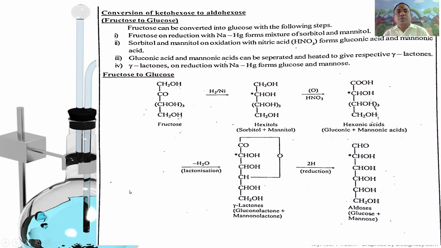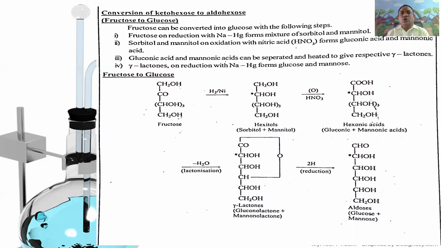In the second step, this sorbitol and mannitol on oxidation with concentrated nitric acid give gluconic acid and mannoic acid.